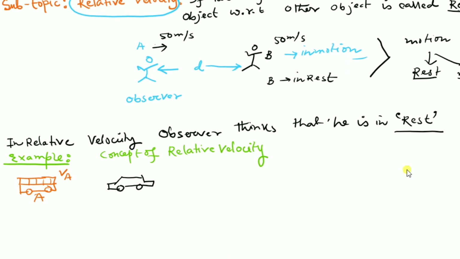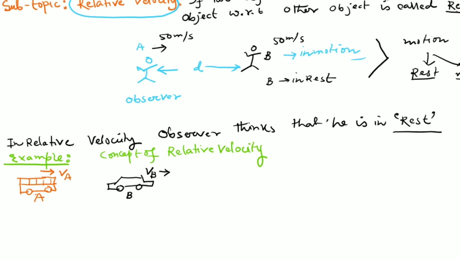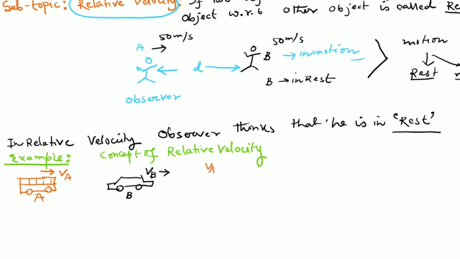Suppose this is a vehicle B that is moving with velocity VB in this direction. Then if you want to find the velocity of B with respect to A, here A is the observer. Both are moving in the same direction but with different speeds. Suppose VA is greater than VB.